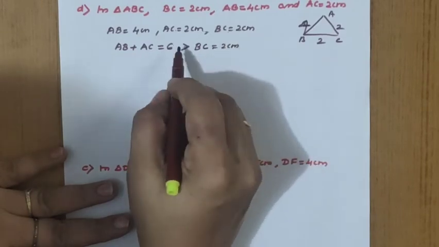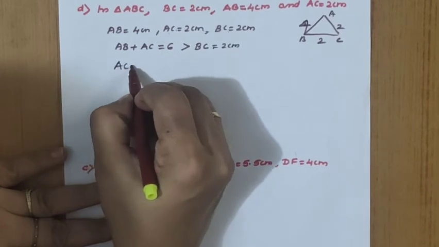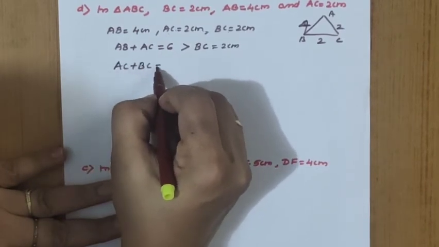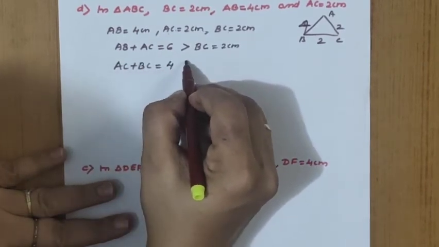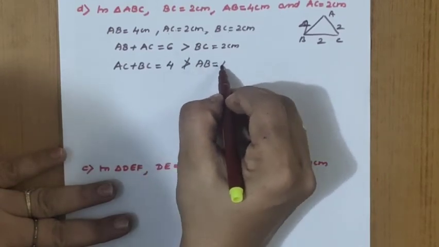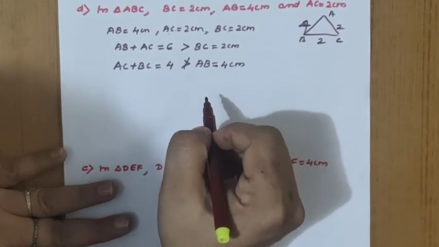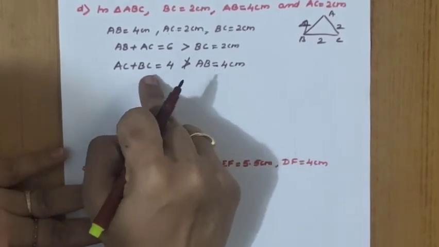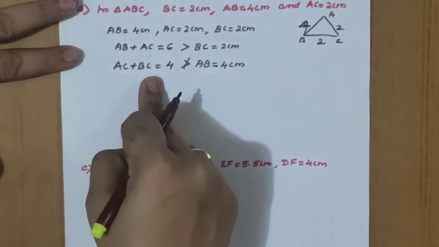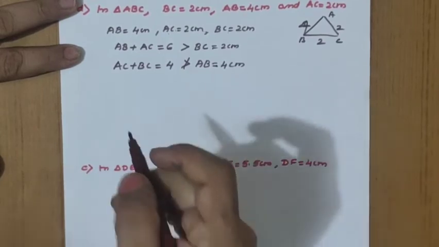So we can construct the triangle by using this criteria. This is the first criteria. Now what is the second criteria? AC and BC will be added. AC plus BC equal to 2 plus 2 equal to 4. 4 is not greater than AB because AB is also equal to 4 centimeter. So here what is the criteria we got? Sum of the length of the two sides is not greater than the third side.